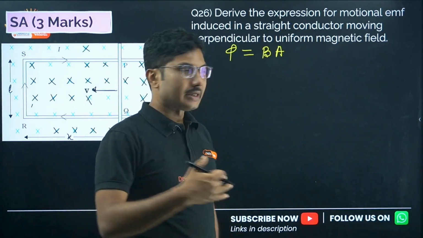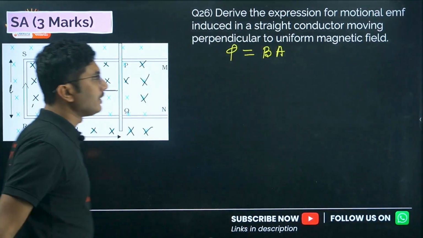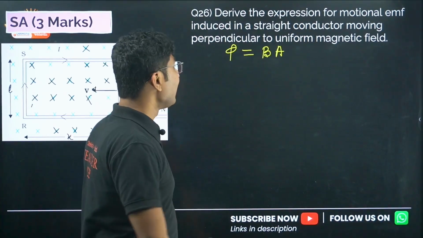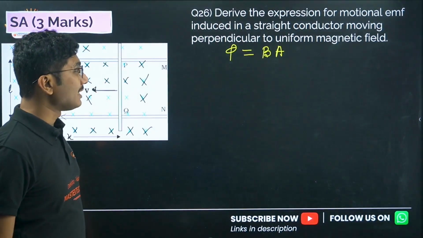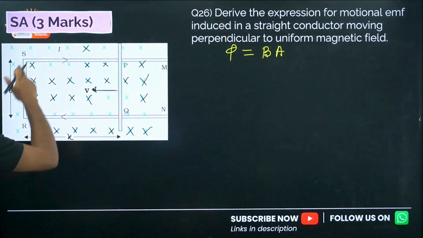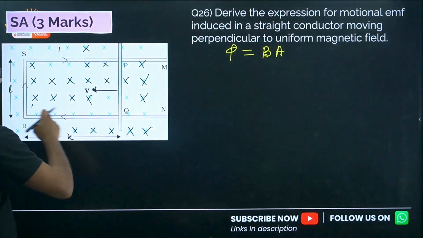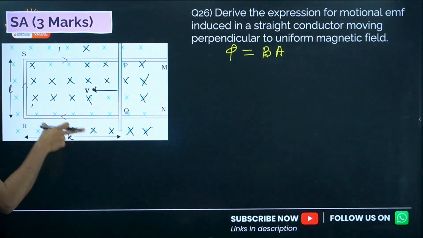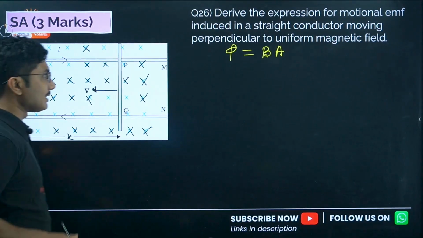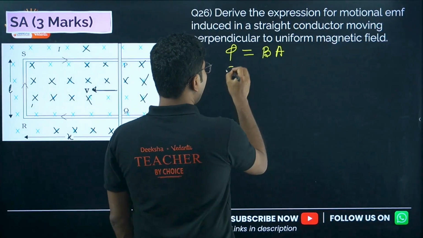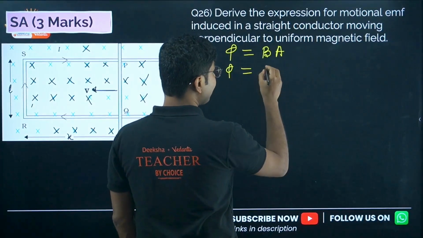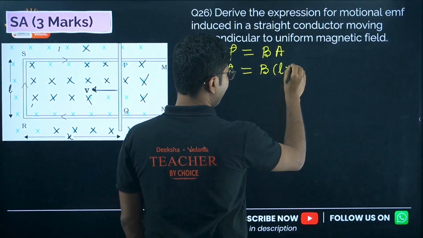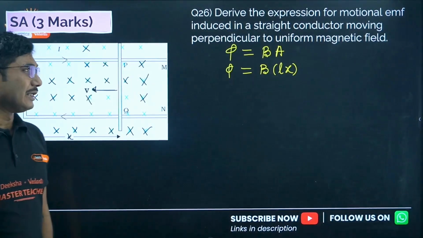In the case of perpendicular, theta becomes 0 degree, so it is B dot A. Now what we have to calculate is the area A. This is a rectangular frame, so area is length into breadth. So flux linked with the coil is given by B into length into breadth, that is L into x.